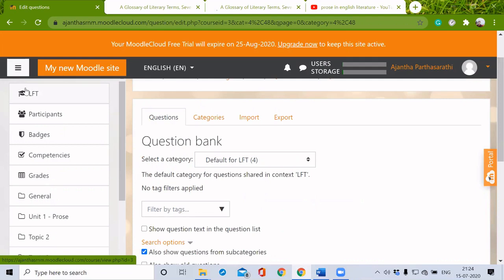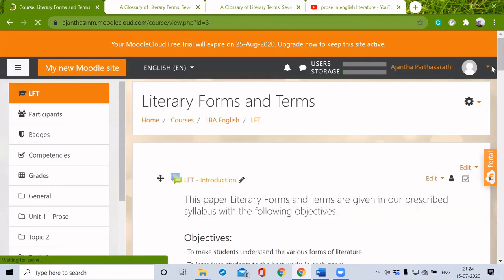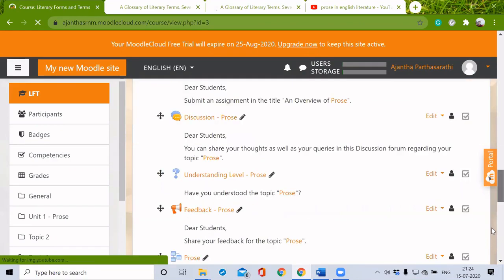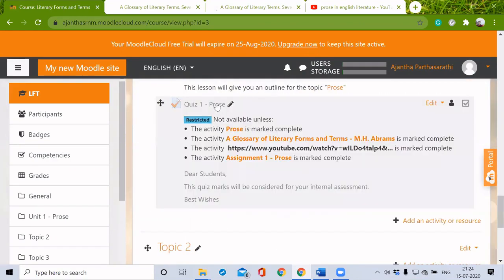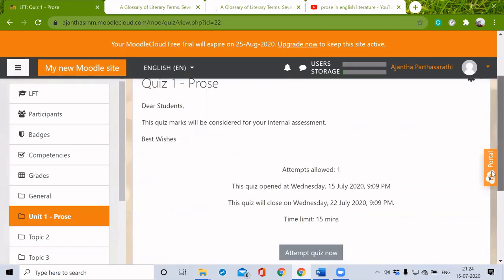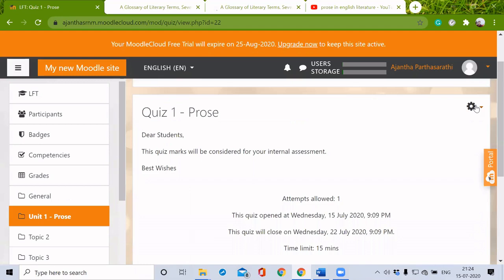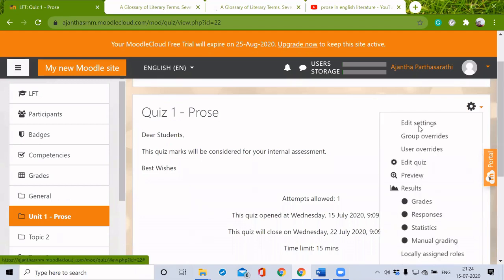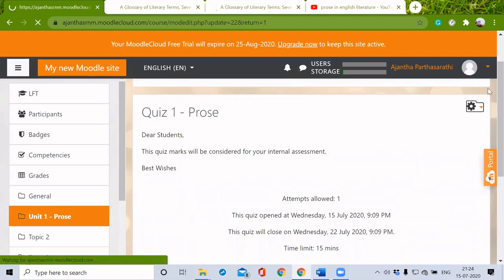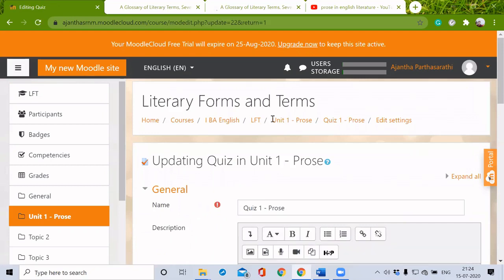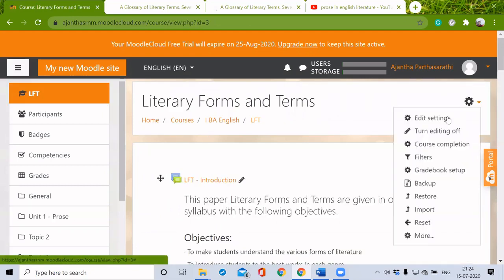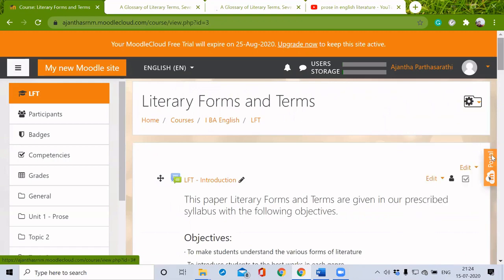Just go to this LFT, literary forms and terms course. Go to the quiz. So we have to turn this and edit settings. No, sorry.